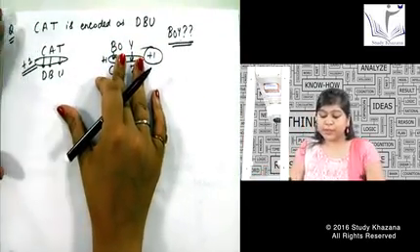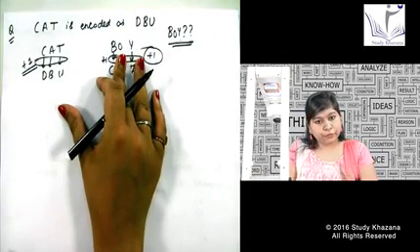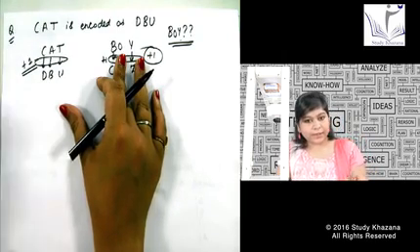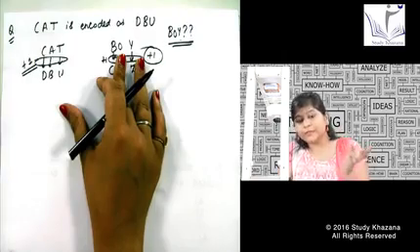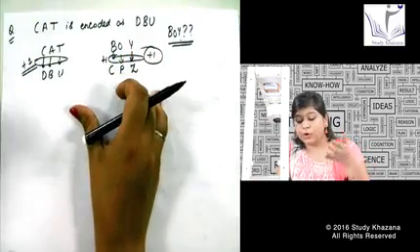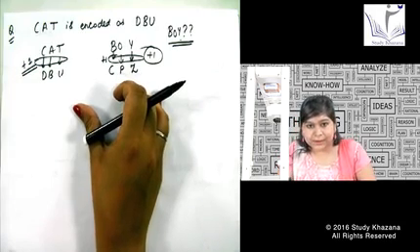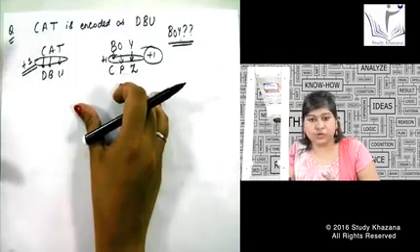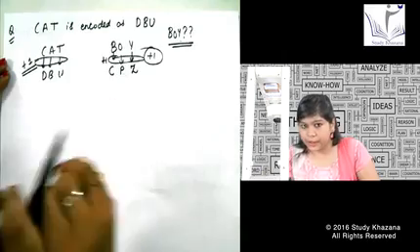Okay, so you must understand a very basic logic for these things. If you know the patterns between two words, like cat is encoded as DBU, you must easily find the answer for boy also. Like boy will be encoded as CPZ. So for getting the answer, we should know the position of the alphabets in this logical series. The position of the alphabets is the foremost important thing.